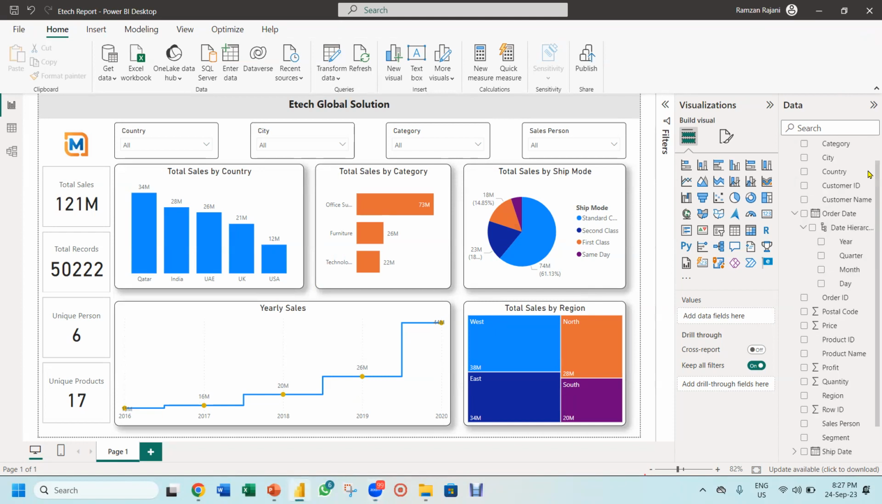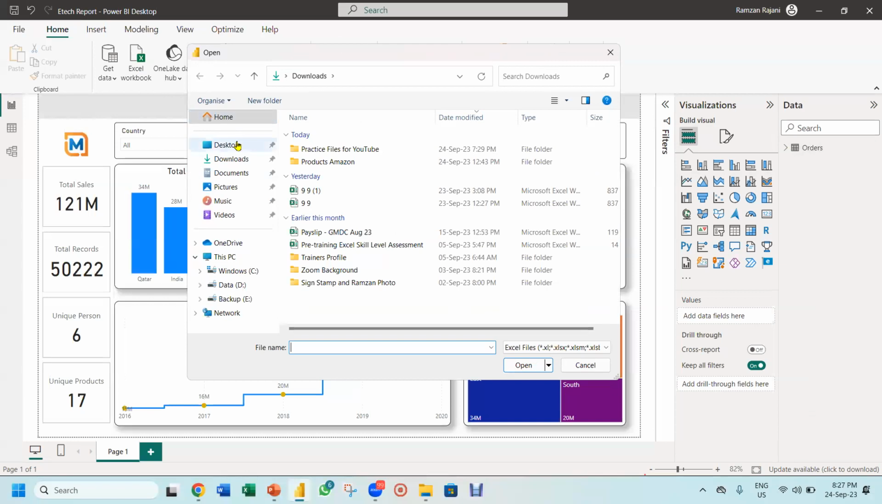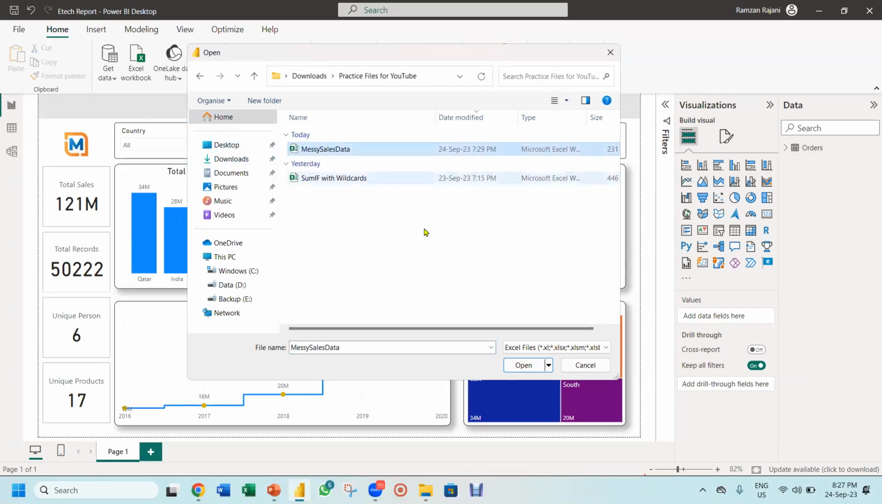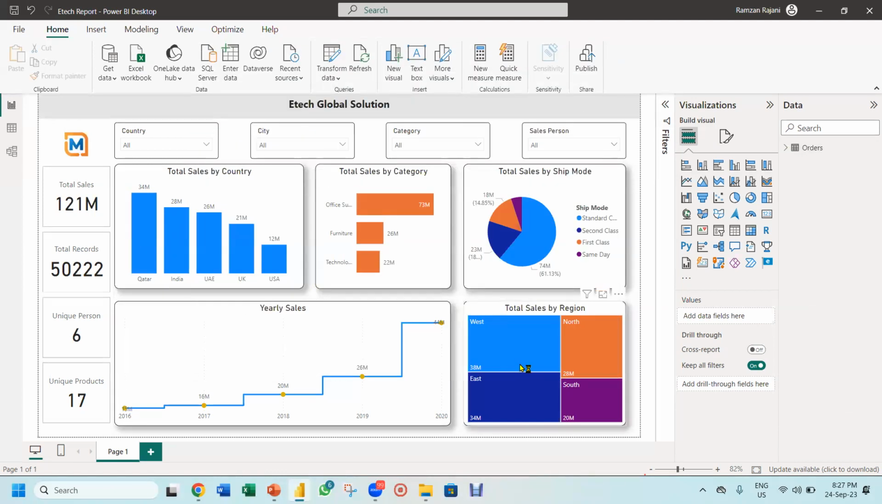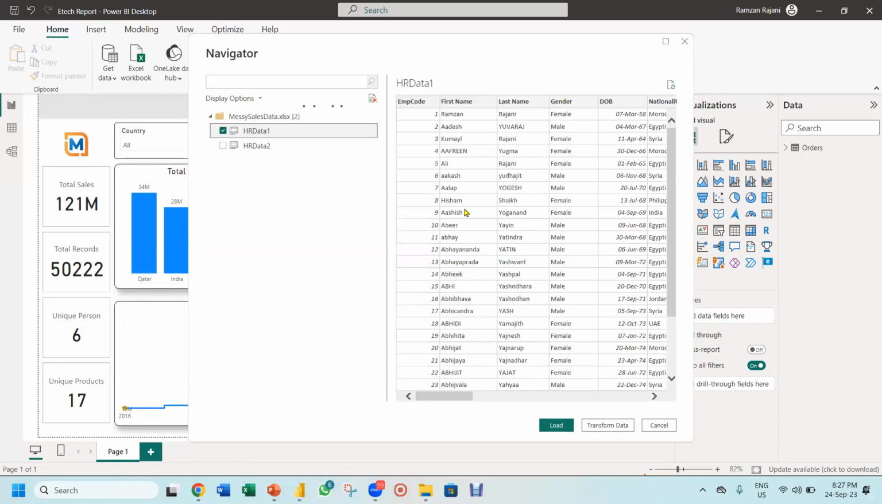I will import data which is not clean and show you how to clean it. Again, I click on the Excel workbook and say I want to import another file. I click on messy data and say open. In this HR data file, you see first name and last name are there, and I want to combine them.